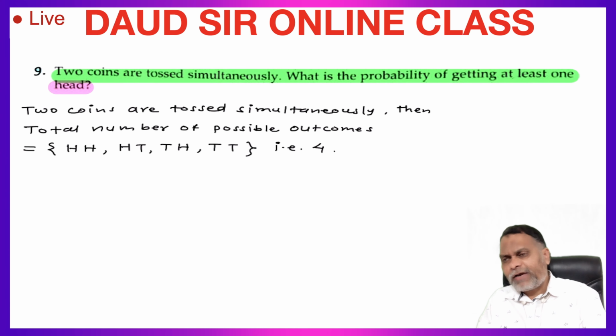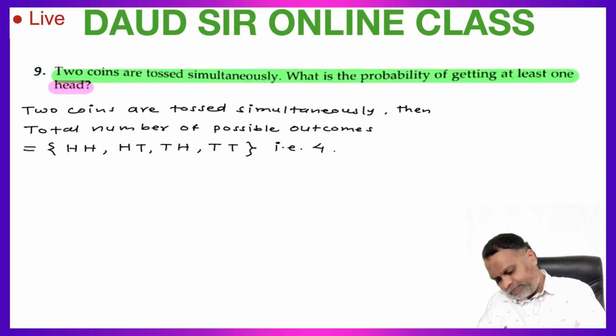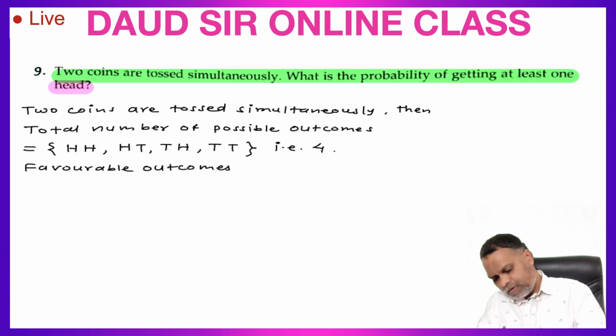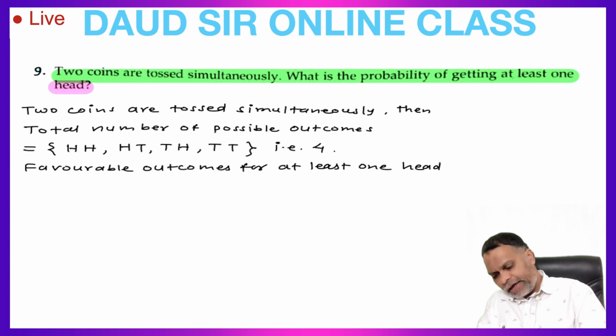So favorable outcomes for at least one head. In how many cases at least one head?